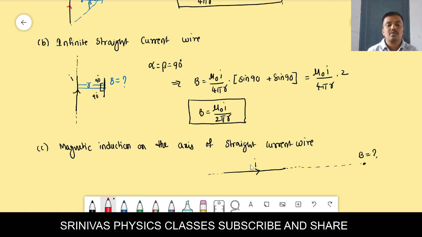Actually, when you want to find the magnetic induction, generally if you want to apply Biot-Savart, you should take a small element here. Its length is dl. From the center of the element, you should take the distance to the point where you want to find the magnetic induction. That is smaller.